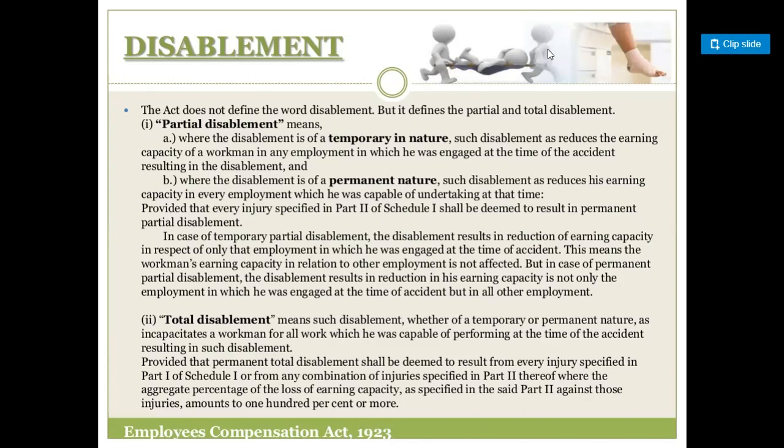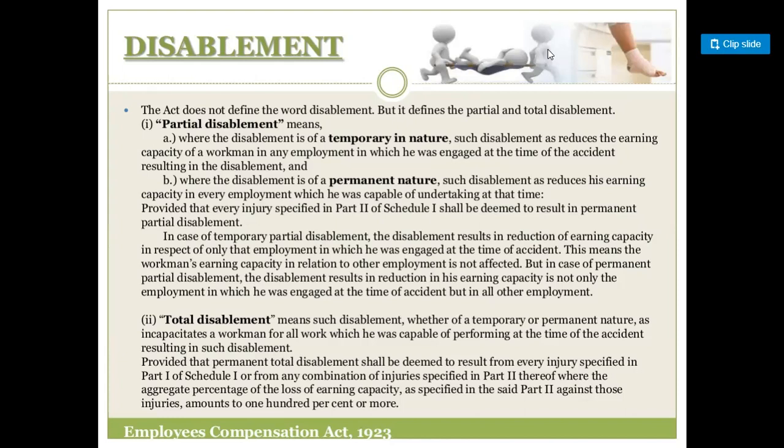In case of temporary partial disablement, the disablement results in reducing the earning capacity only in respect of the employment in which he was engaged at the time of the accident. So for that, the employee is eligible for compensation under partial disablement. So these are the two criteria which come under partial disablement under this act.